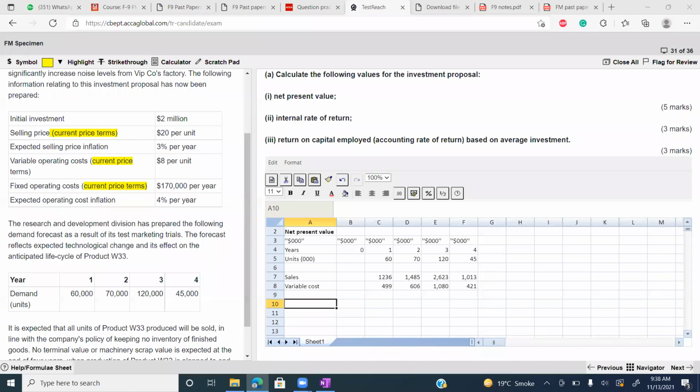Guys, please solve fixed cost. It is 170,000. 170,000 means 170, inflated with 1.04 raised to power with the year.